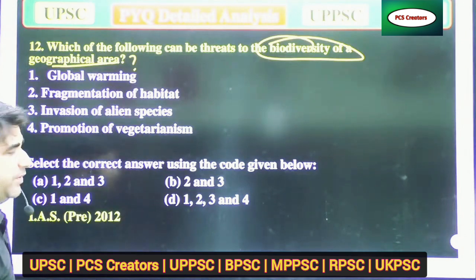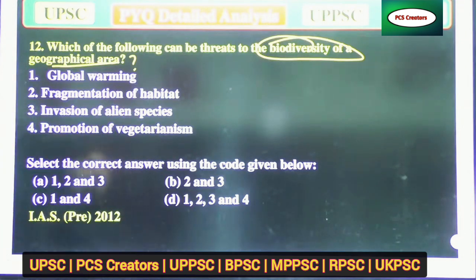A, global warming; B, fragmentation of habitats; C, invasion of alien species; and D, promotion of vegetarianism. Select the correct answer using the code below. Options are: A, 1 2 3; B, 2 3; C, 1 and 4; and D, 1 2 3 4.